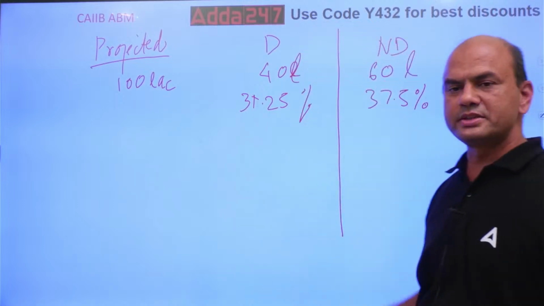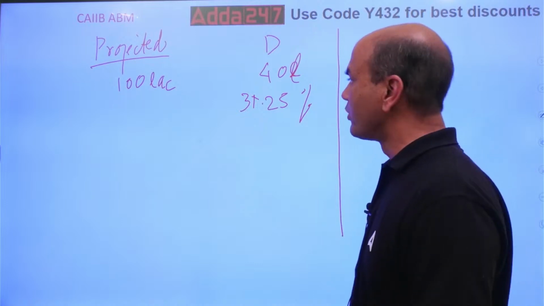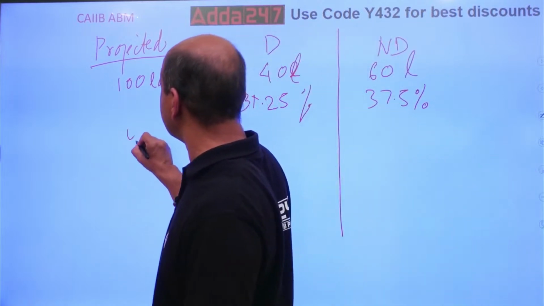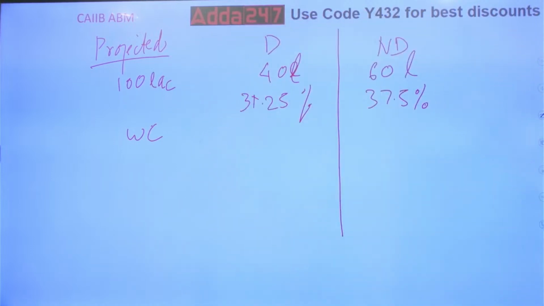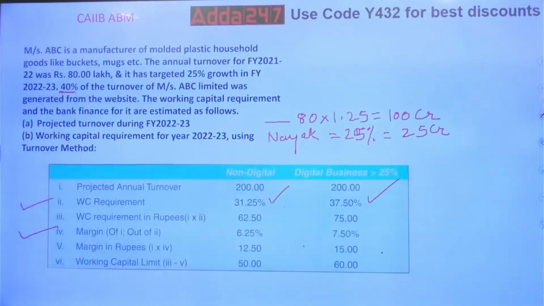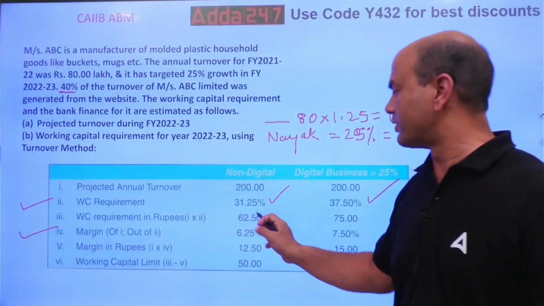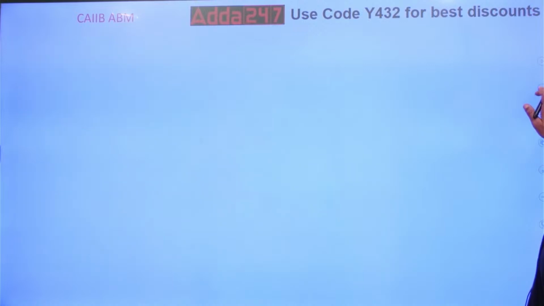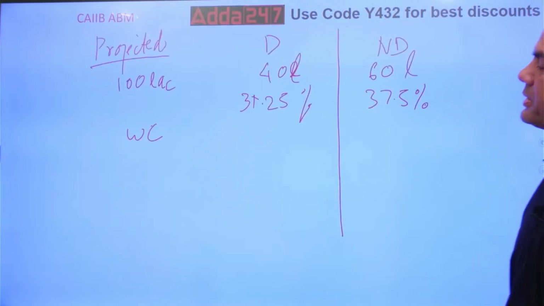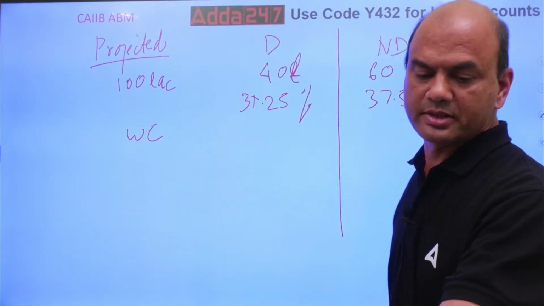So multiply this and get the answer. What is the WC requirement? Look at this, same logic we are following. WC requirement is 62.5, meaning multiplication of that. Then you will take the margin. So 31.25% of 40 lakhs. What is the answer?